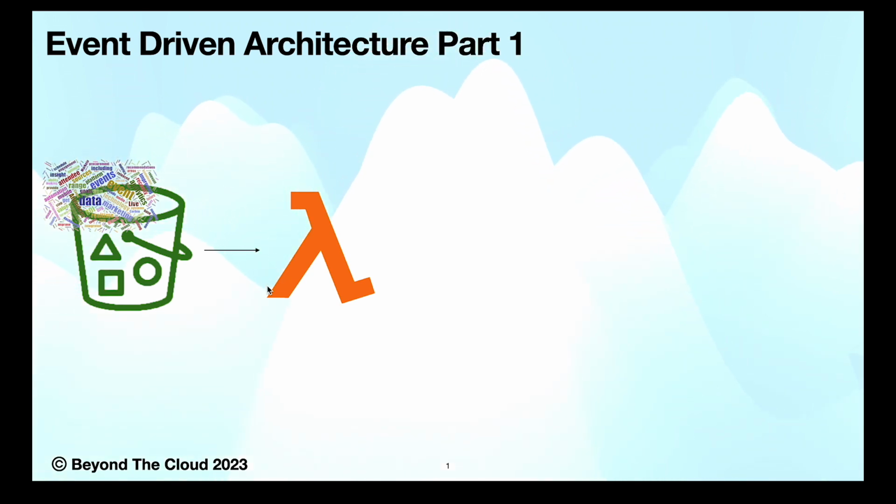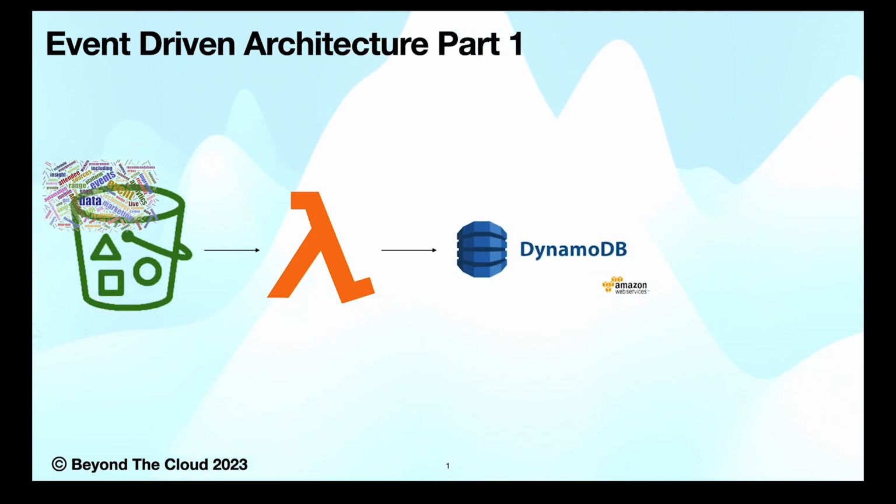So which database? In our case, we will use DynamoDB. DynamoDB is a serverless way of keeping data and it can scale automatically. So till now, we have seen one operational event which came into our S3 bucket, triggered a Lambda, and that in turn inserted the data into a DynamoDB table.